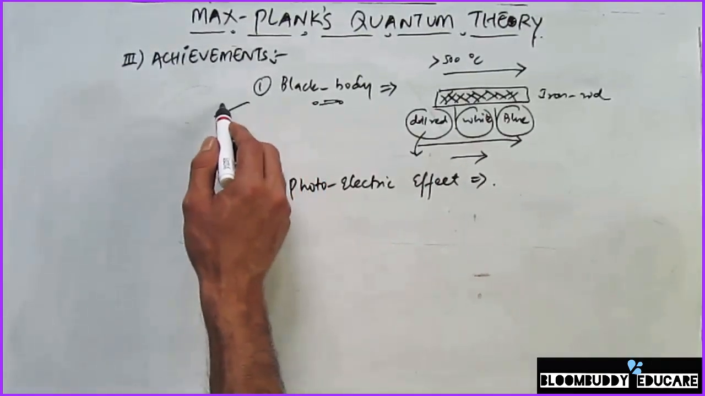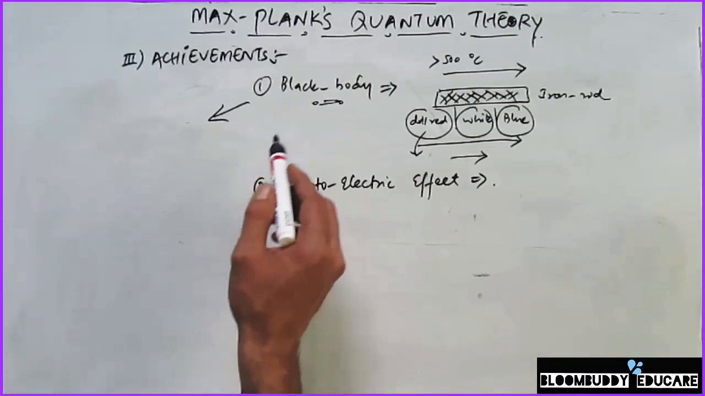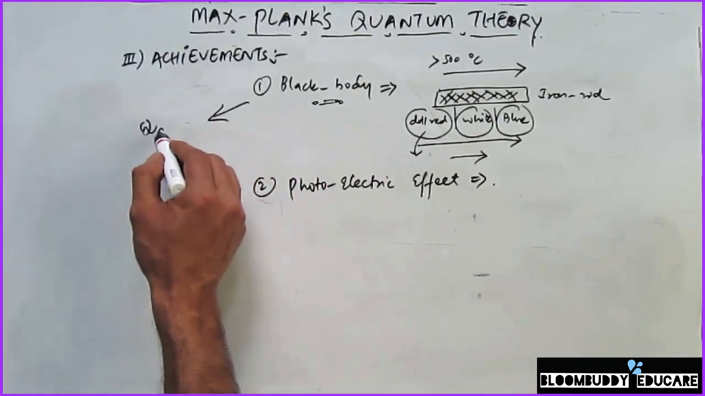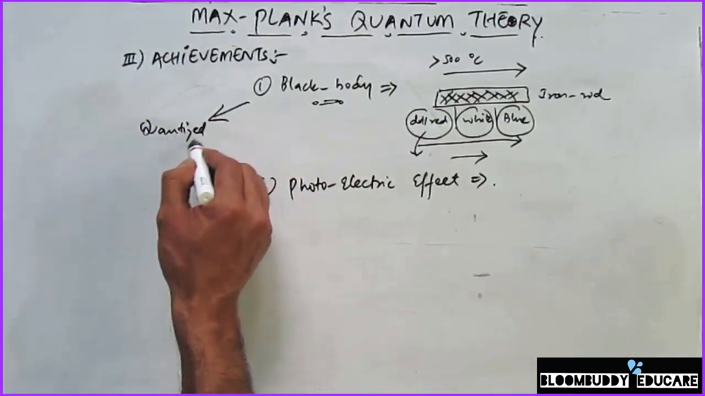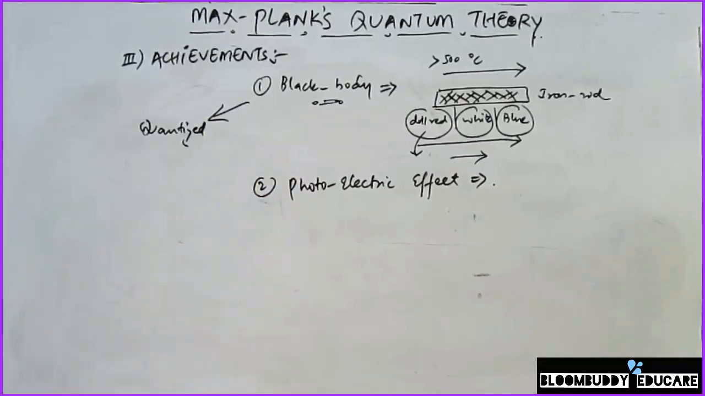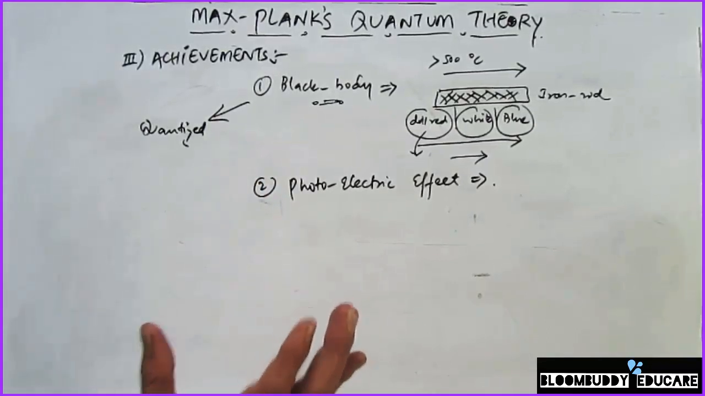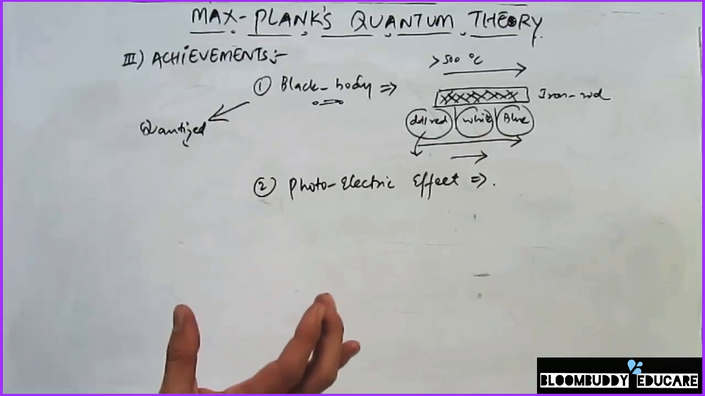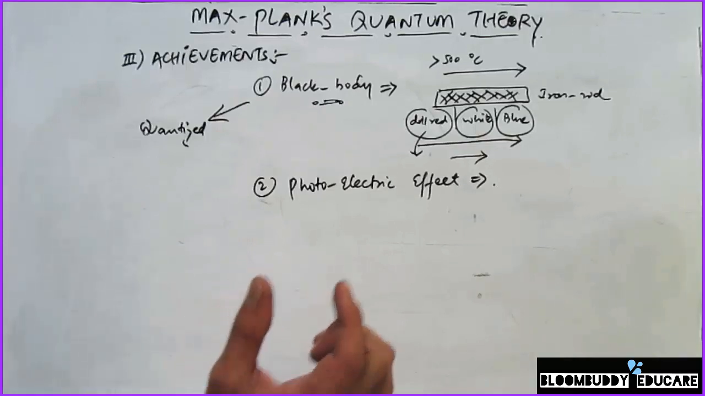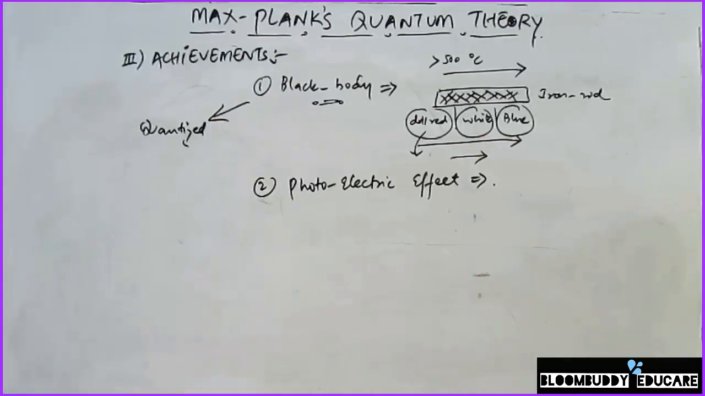So Max Planck basically explained that energy is always quantized. Energy is not emitted or absorbed continuously, but discontinuously, and that discontinuity is because there are smaller photons or smaller quanta of energy. This clearly explained black body radiation, and secondly, it was able to explain the photoelectric effect also.